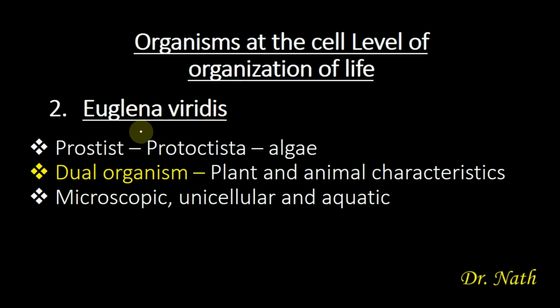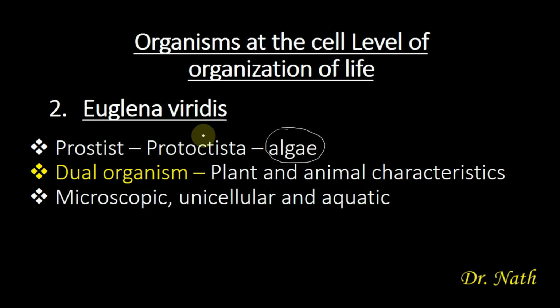So, Euglena is a protist. It is a protist because it belongs to the phylum Prototista. And all the organisms in Prototista, majority of the organisms are the algae. So Euglena is a protist and it's also an algae.